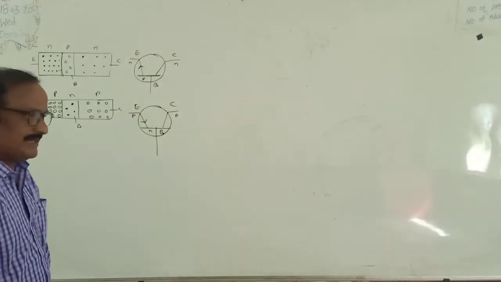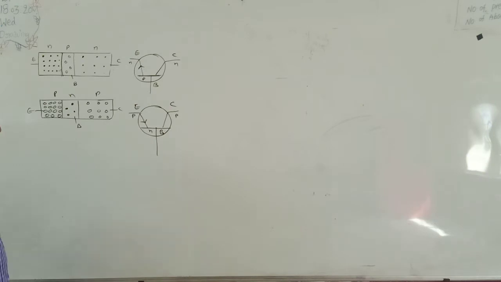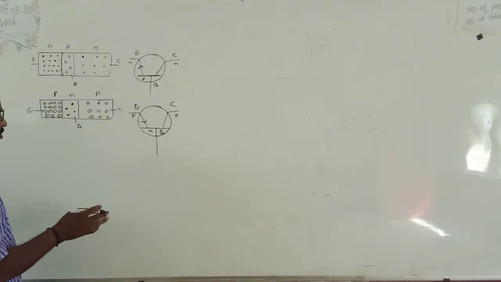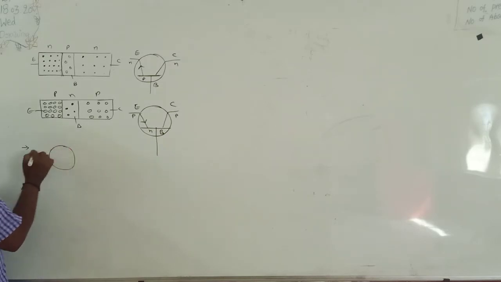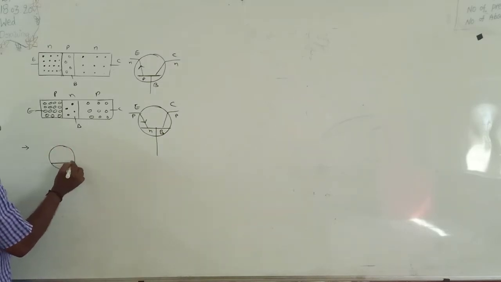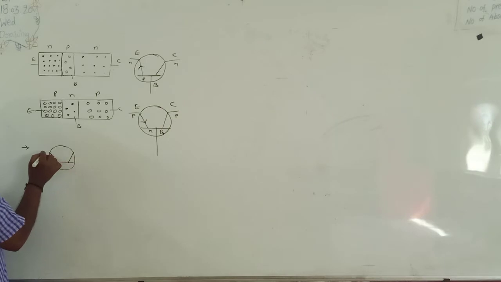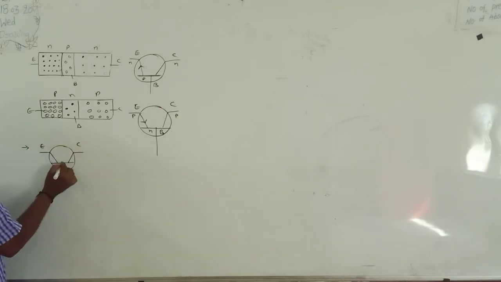CB means common base. Common base means the base is common to both input and output. For example, let this be a transistor. This is the base, this is the collector, and this is the emitter. Let us take it is an NPN transistor.